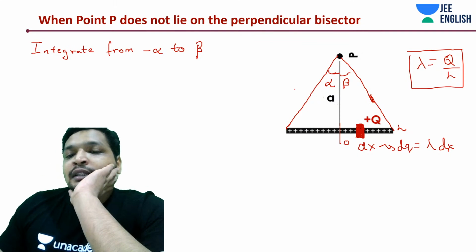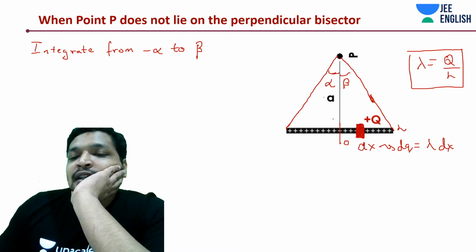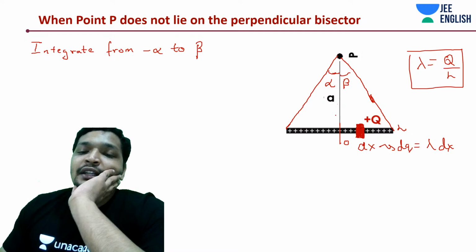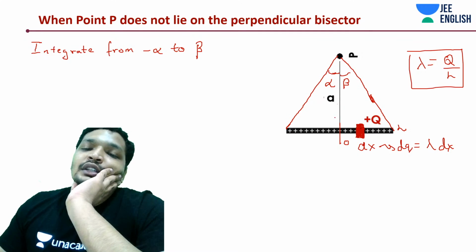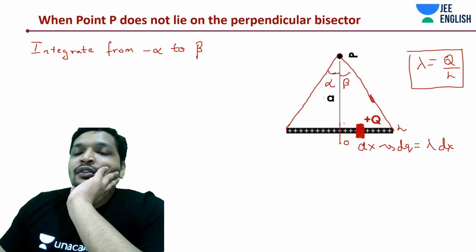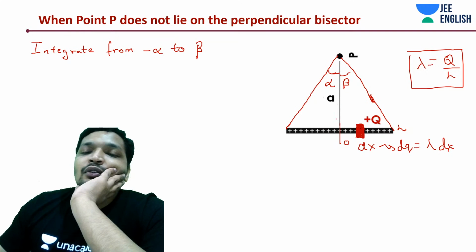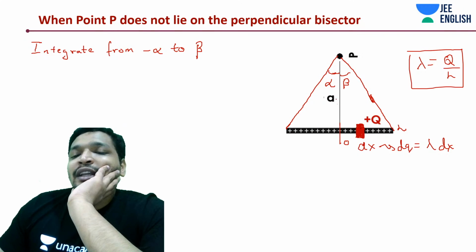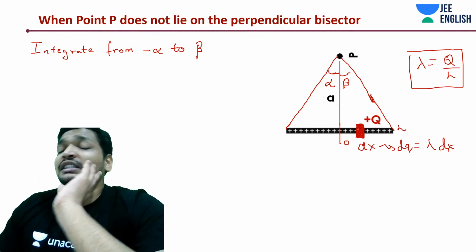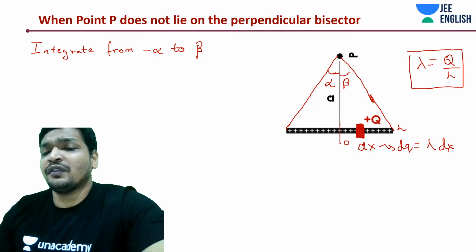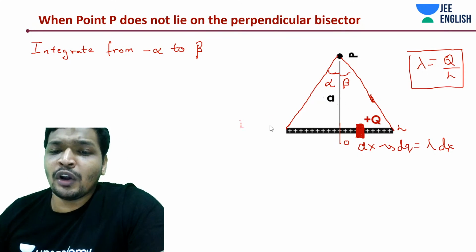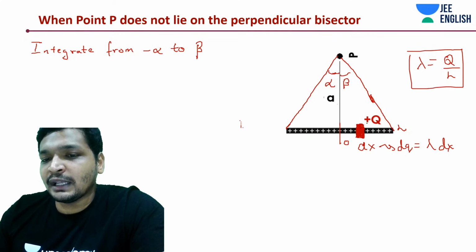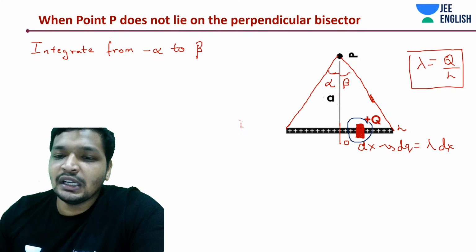Now, first of all, it's not at the perpendicular bisector. It's not symmetrically dividing this uniform distribution of line charge or rod charge. But you're dropping a perpendicular. So in this case, the fields would not cancel out. You would have to calculate the field's dE x component and dE y component for the individual elements. It's simple, guys. We did all the mathematical manipulations that are required to solve it. Hence, this is super simple.